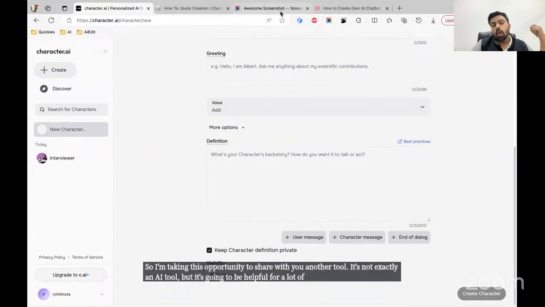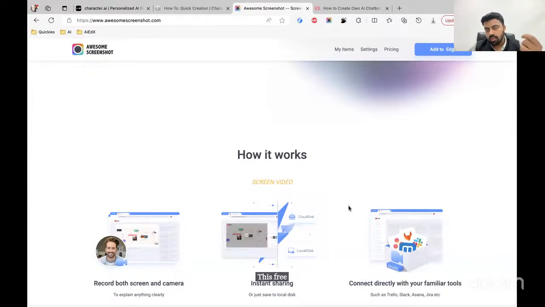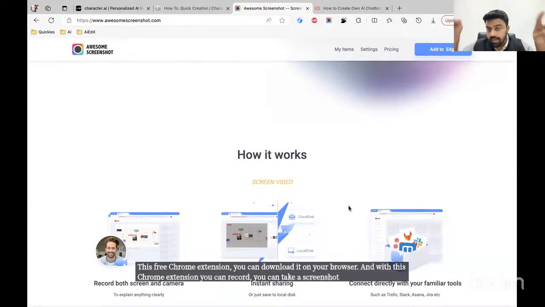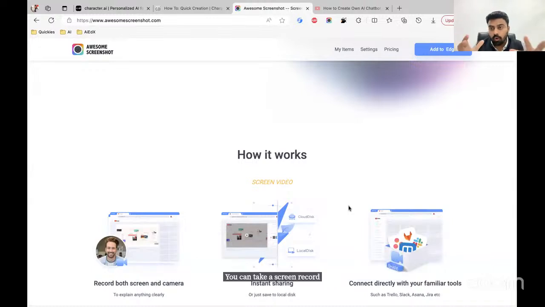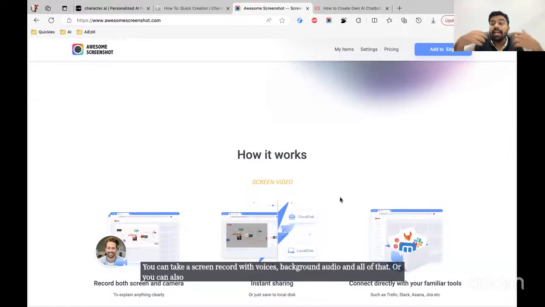So there is a tool called Awesome Screenshot. It's a free Chrome extension, you can download it on your browser. With this Chrome extension, you can take a screenshot, you can take a screen record with voices, background audio, and all of that. Or you can also take a screen capture of the entire website.